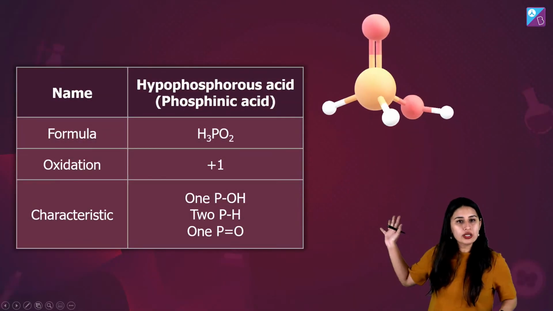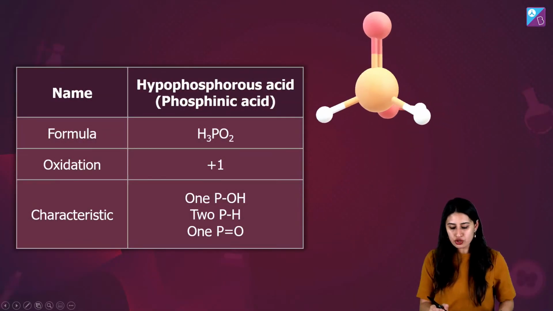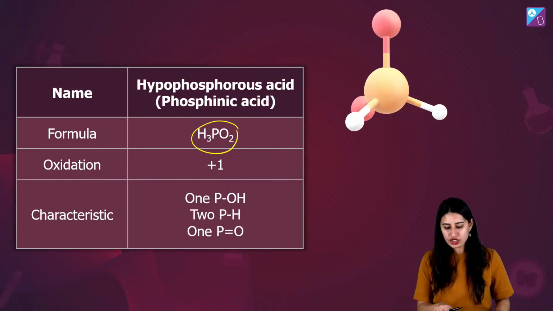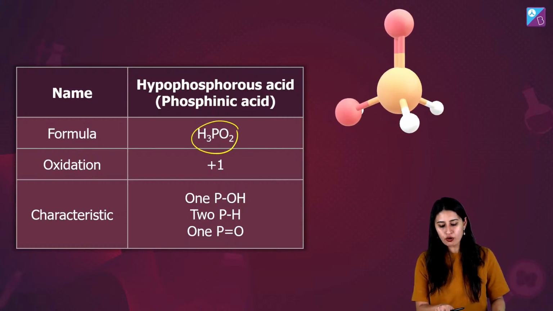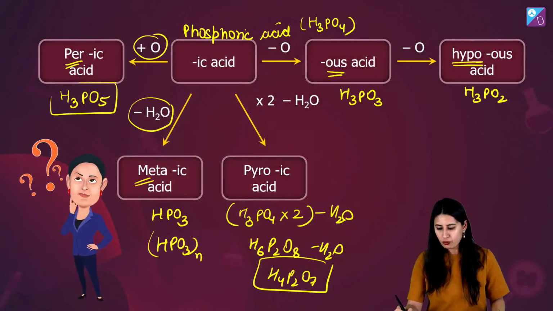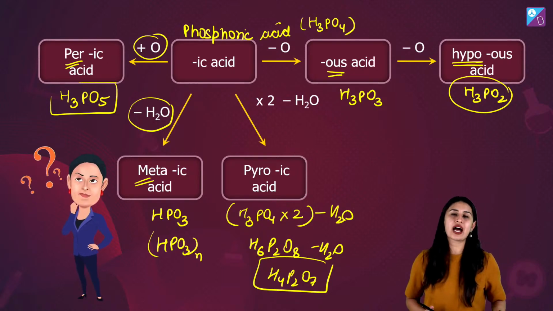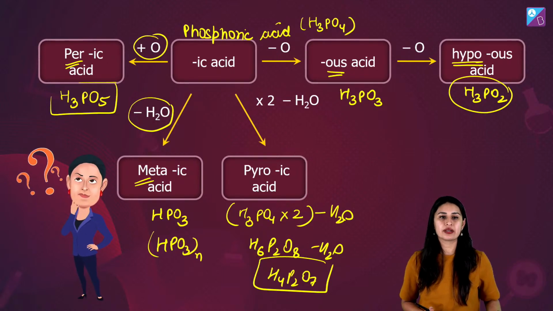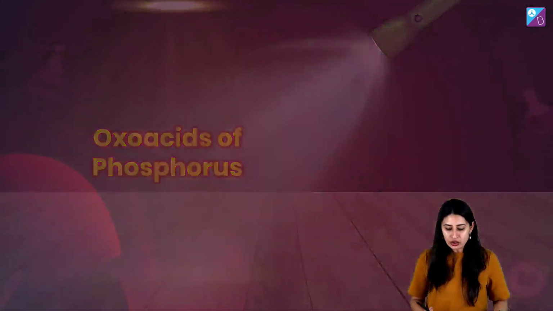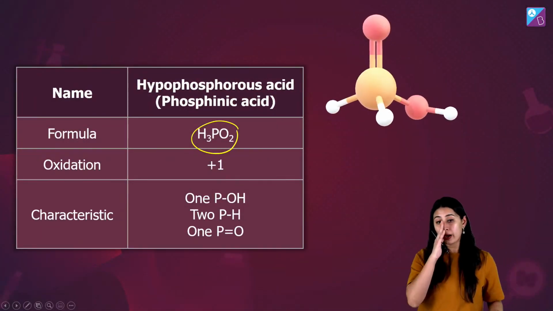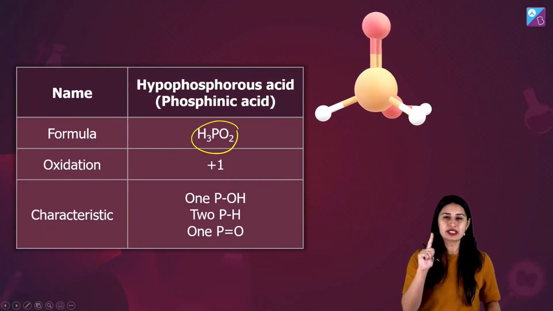These are all the different acids that I'm sure now you can figure out. H3PO2 is hypophosphorous acid. Let's check. Wow. H3PO2 indeed we knew was hypophosphorous acid. Right? So do not make any mistake in the name.